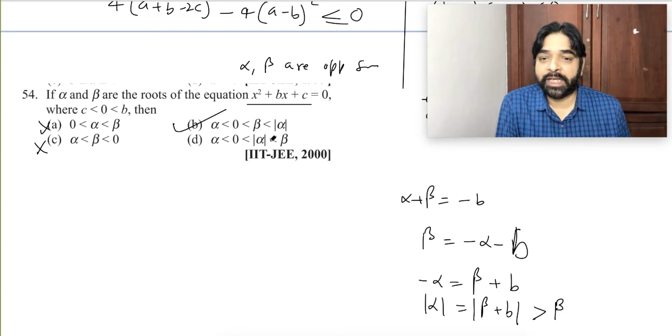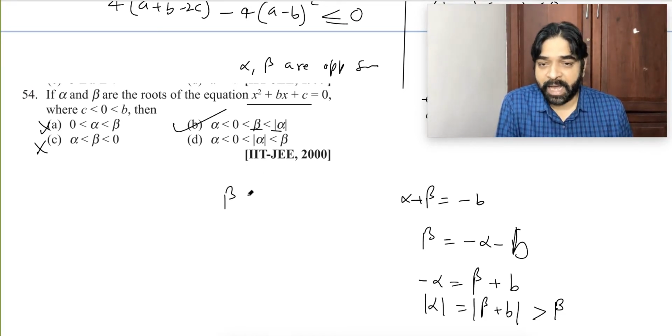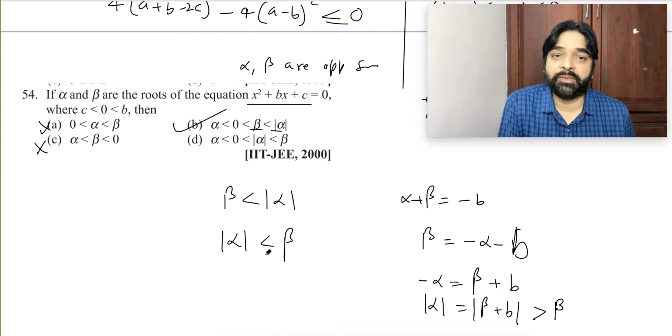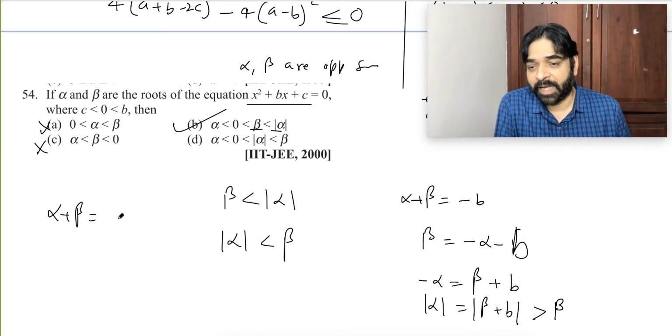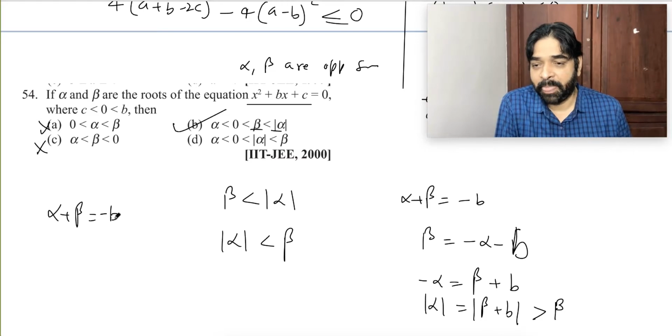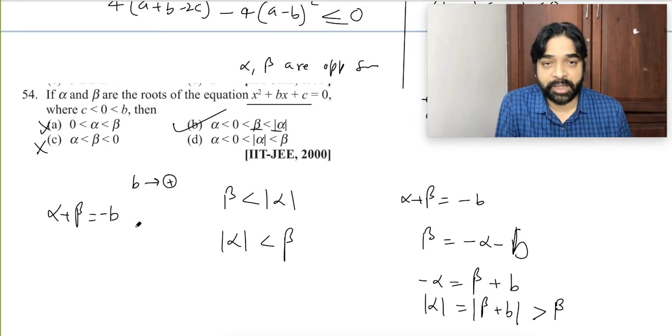But I have to check whose magnitude is bigger. Is beta lesser than mod alpha, or is mod alpha lesser than beta? This is the choice we have to make. We already have alpha plus beta equals minus B. B is a positive quantity, so this will be a negative quantity.